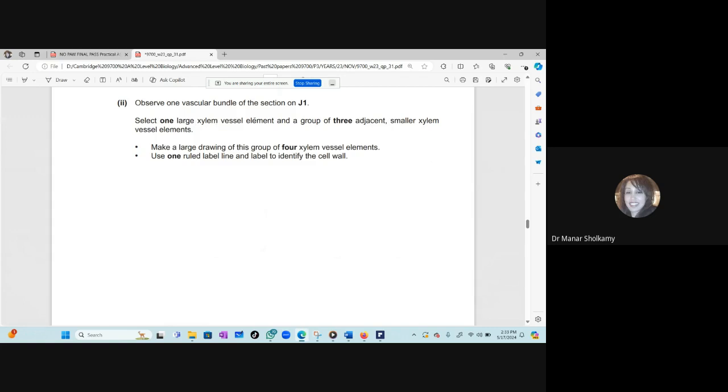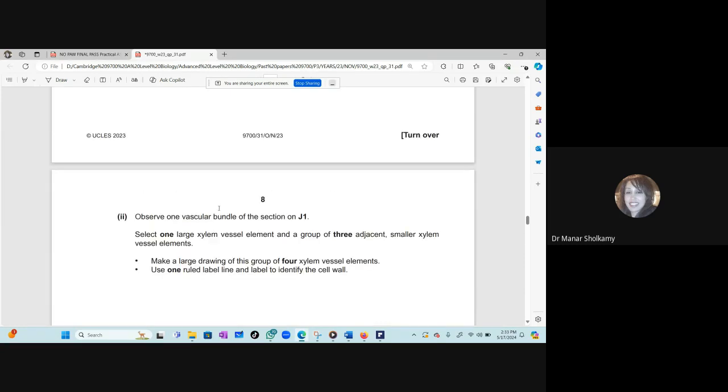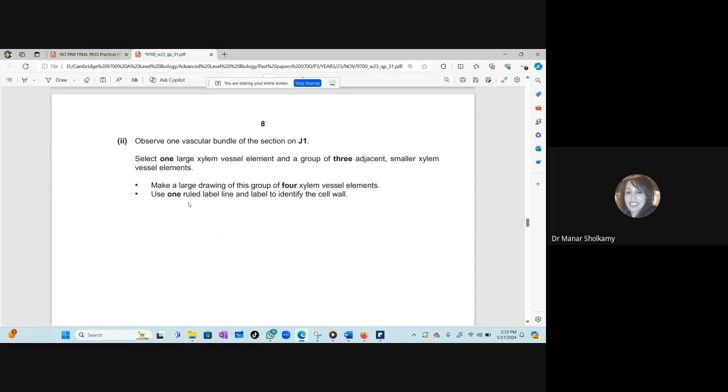Now, the xylem cells, you will draw one large xylem vessel element and a group of 3 adjacent smaller xylem vessel elements. Now, you will adjust the specimen under the microscope, and I'm sure now you can do it really well. It's very important that you decide the shape of the xylem vessel. You will draw an empty cell because it's a xylem and there is no nucleus. So don't ever draw a nucleus when they're asking you to draw a xylem vessel element.